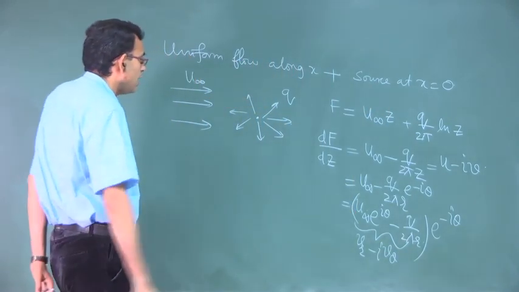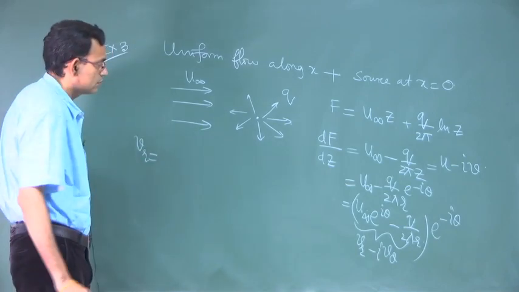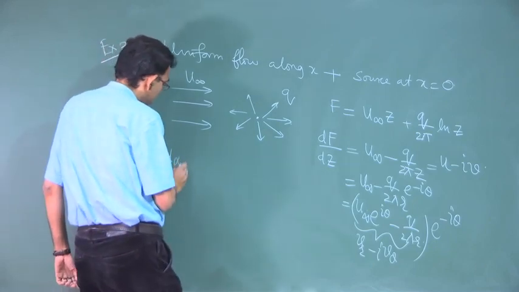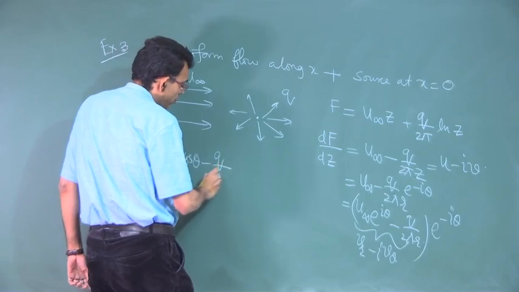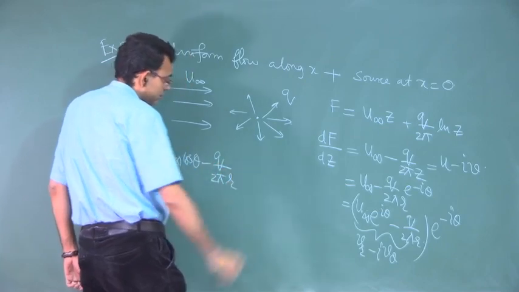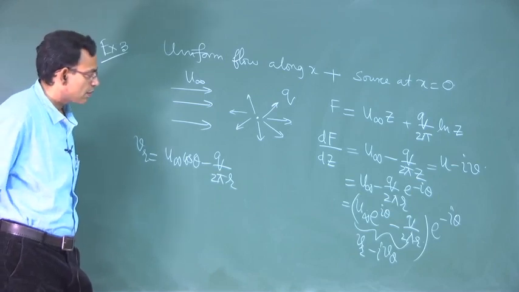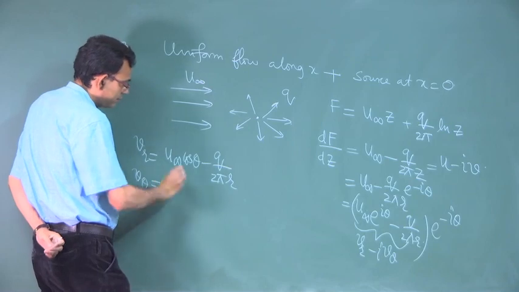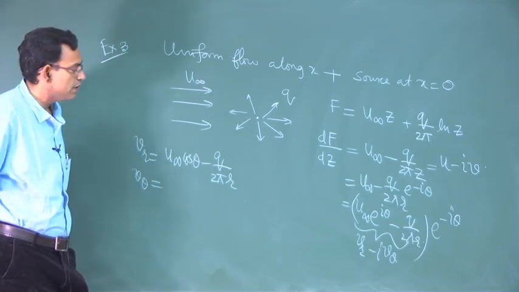So, what will be Vr? U infinity cos theta plus q by 2 pi r. And what is V theta?